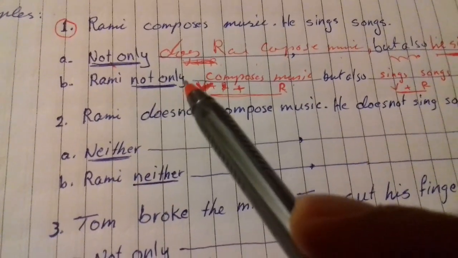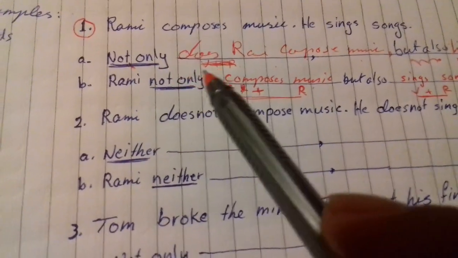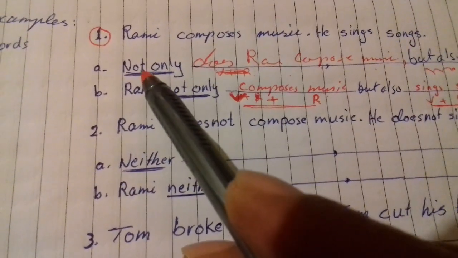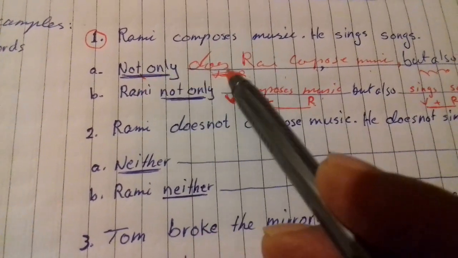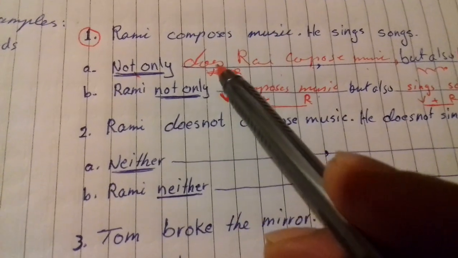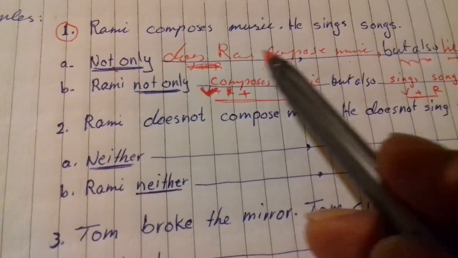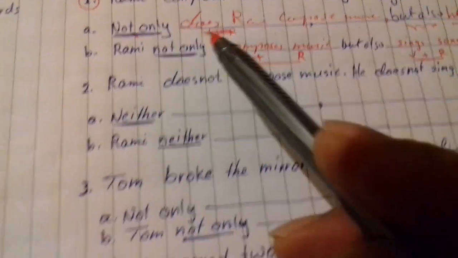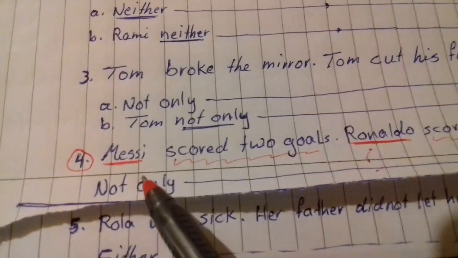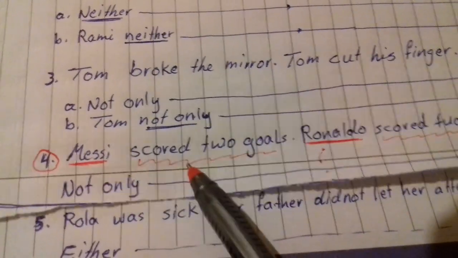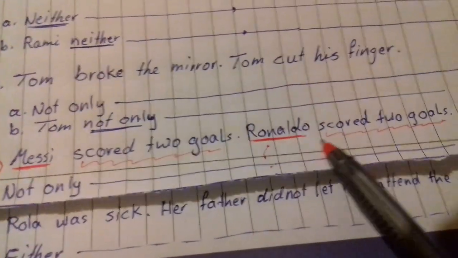So you may tell yourself that, okay, teacher, whenever I have a negative word that starts a sentence like this, I make sentence connection. This doesn't always work, because if you go to sentence 4, for example, Messi scored 2 goals, Ronaldo scored 2 goals.